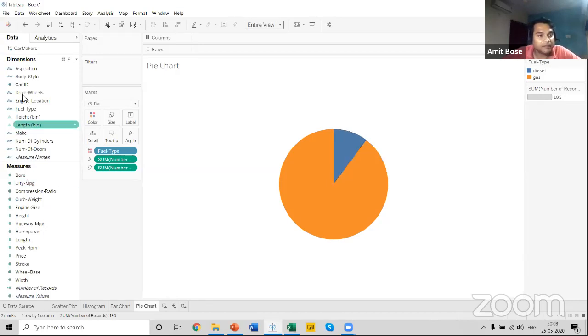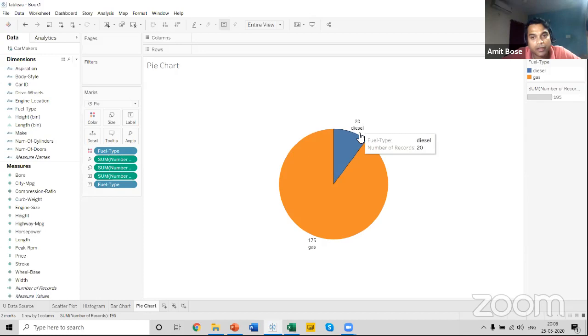Now, if I bring the fuel type and the number of records into the label section, you can see that we are able to label this particular diagram. You can see there are 20 cars and 175 are from the petrol section. What if I bring the fuel type into the label section? So I can see that we are able to label this particular car in terms of diesel and gas.